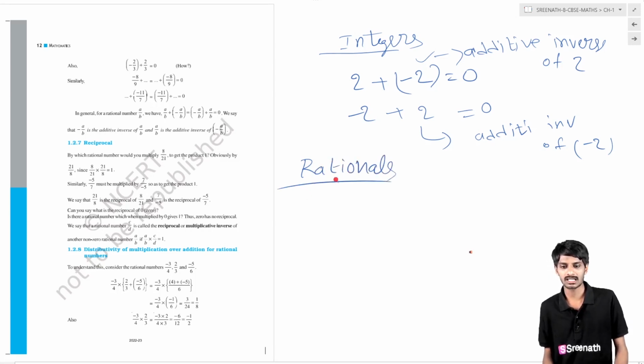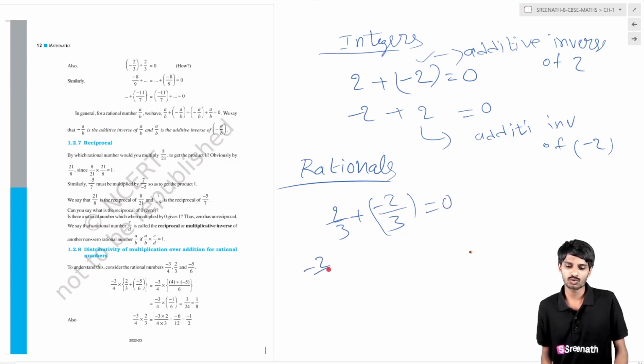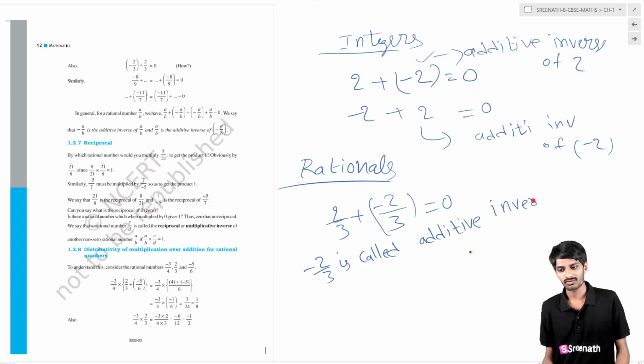If you take any rational number, suppose 2 by 3, which is a rational number, then what is the negative of this rational number? That is minus 2 by 3. Then if you add this negative number to this number, what happened? The result is 0. Then minus 2 by 3 is called the additive inverse of 2 by 3.